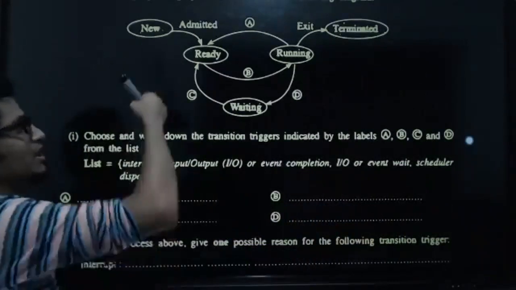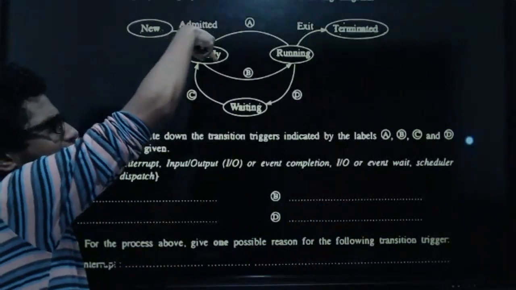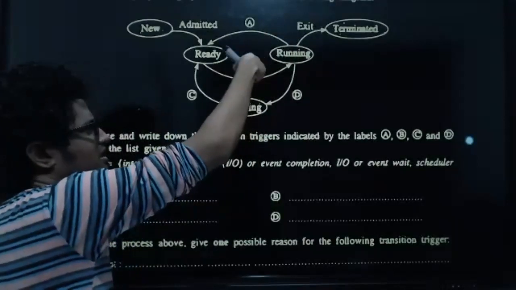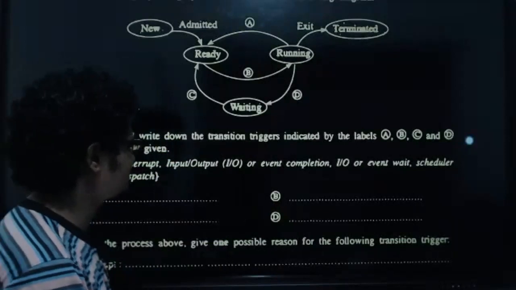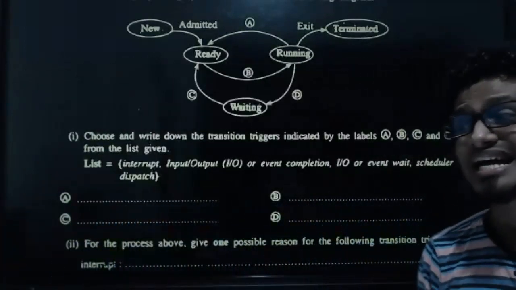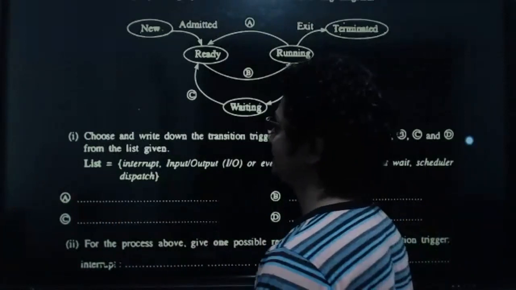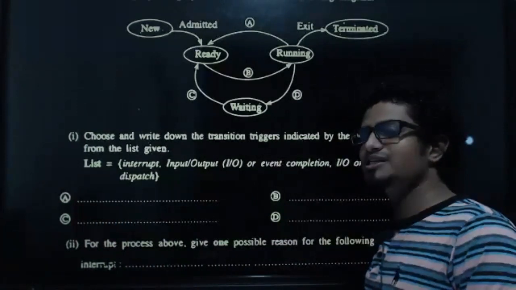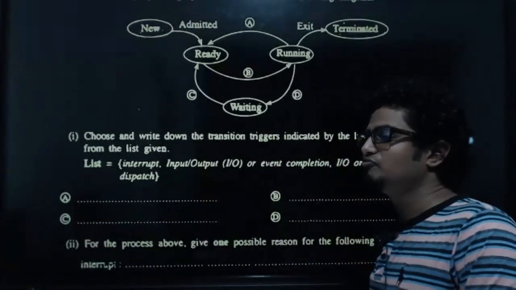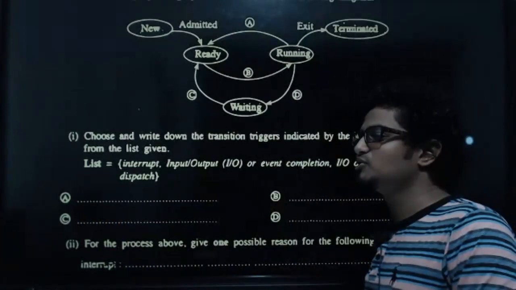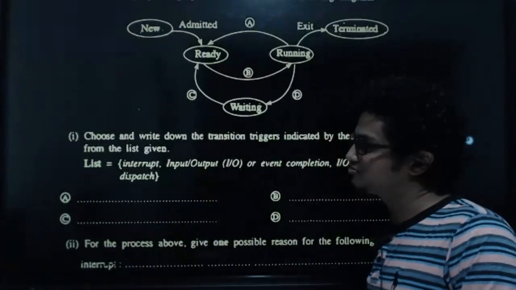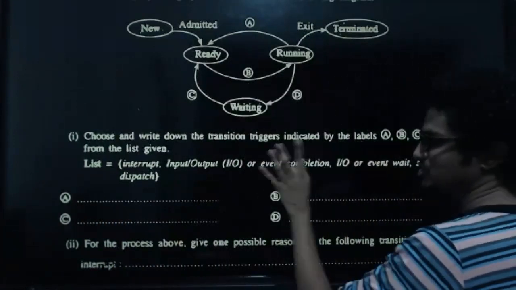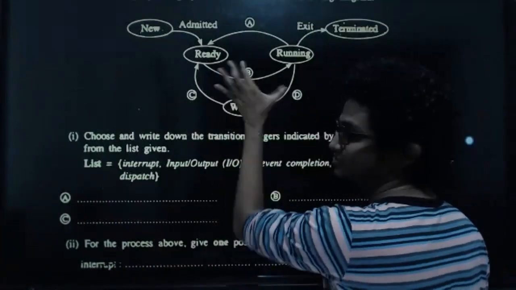And then the process becomes ready and it goes to the running state. What should fill the blank B, kids? It's getting what? Dispatched. Very good. The dispatcher is actually there in which scheduler? Which scheduler has the dispatching? Short-term scheduler. Very good. So there's an involvement of the short-term scheduler here. This task is known as dispatch. B means dispatch. Great.